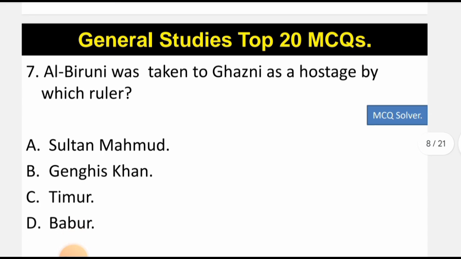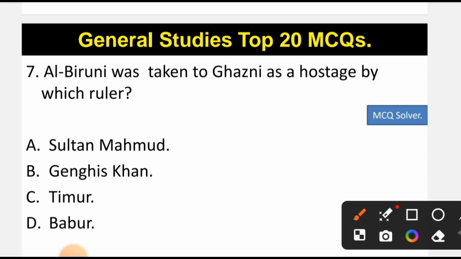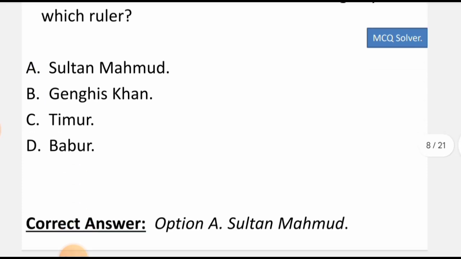Now let's come to question number 7. Al-Biruni was taken to Ghazni as a hostage by which ruler? The correct option is option A, that is Sultan Mahmud. So he took Al-Biruni to Ghazni as a hostage. So A is the correct option.